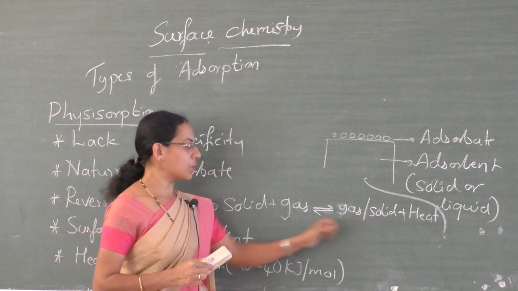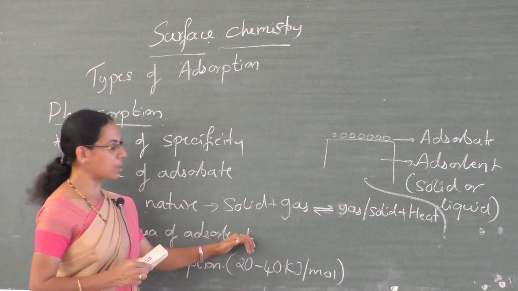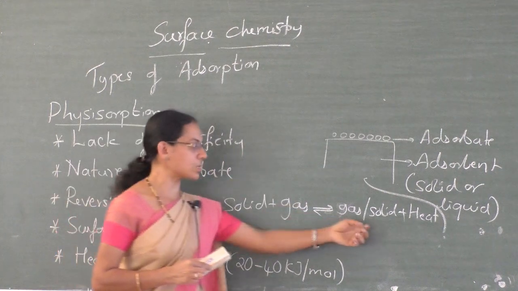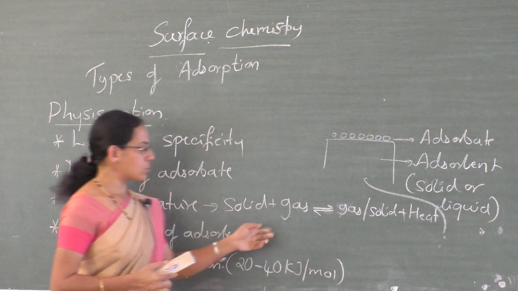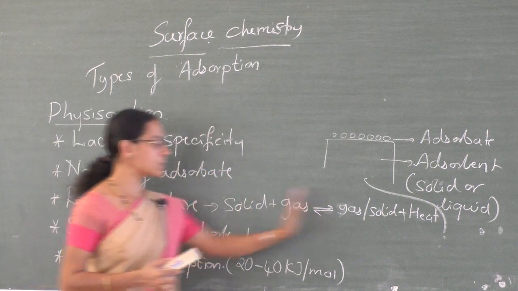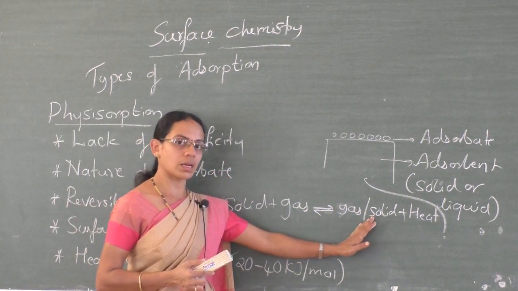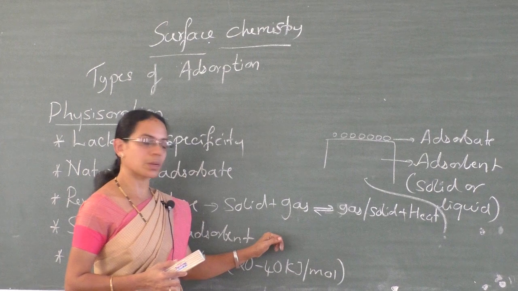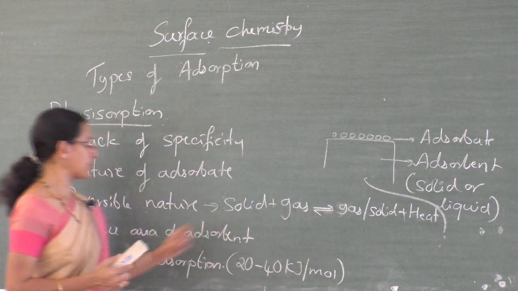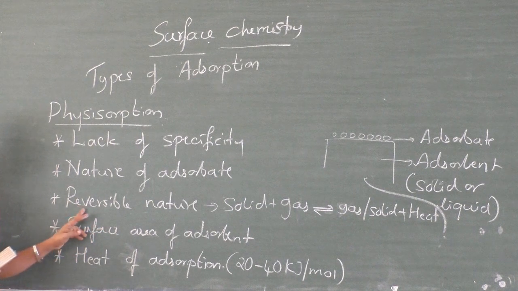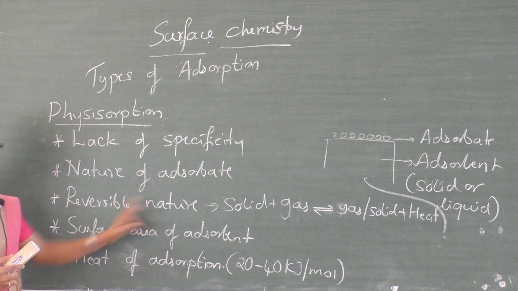If you decrease the pressure, the system tries to increase it by favoring the reaction in the backward direction. So increase in pressure increases the rate of physical adsorption, and decrease in pressure favors the reaction in the backward direction. So physical adsorption is reversible in nature.